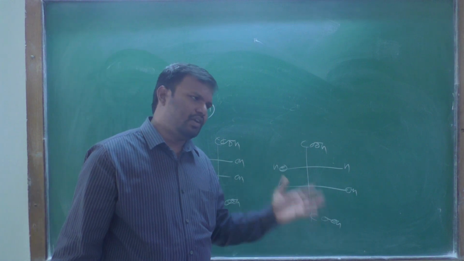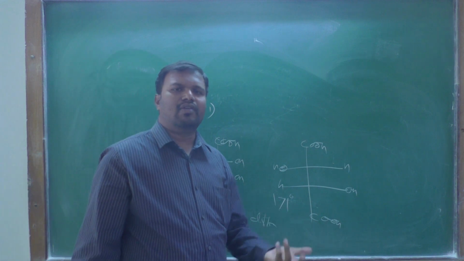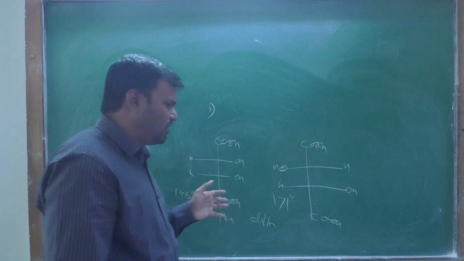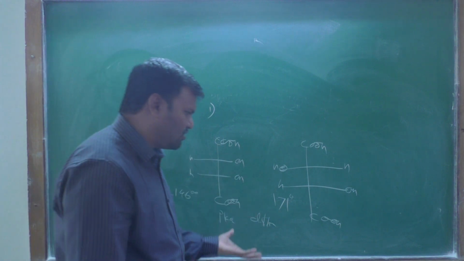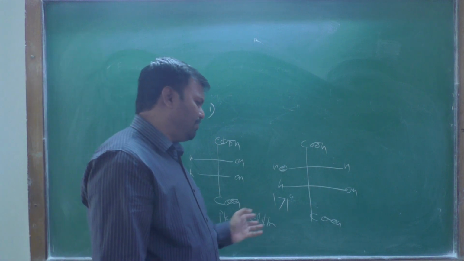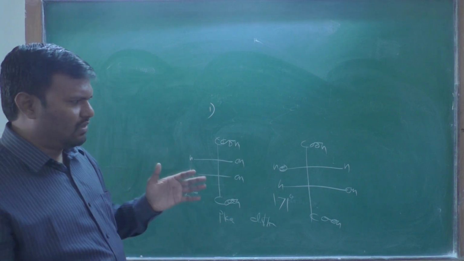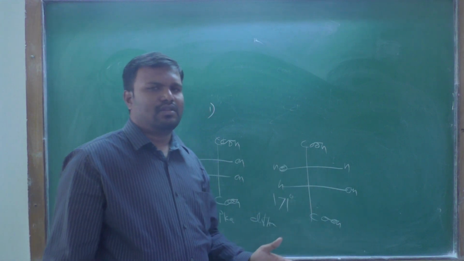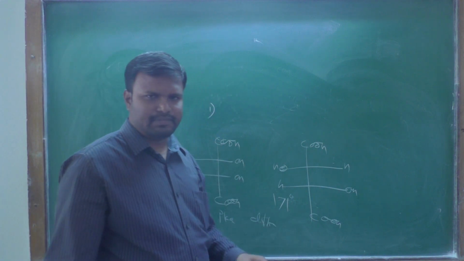Physical properties such as melting points, boiling points, refractive index, and the Rf value are also different for diastereomers. Therefore the difference in these physical properties brings about the separation of these diastereoisomers. Chiral molecules can be separated by using these differences in physical properties. One important thing we have seen: for enantiomers there is no change in physical properties, but for diastereoisomers there will be a change in the physical properties.